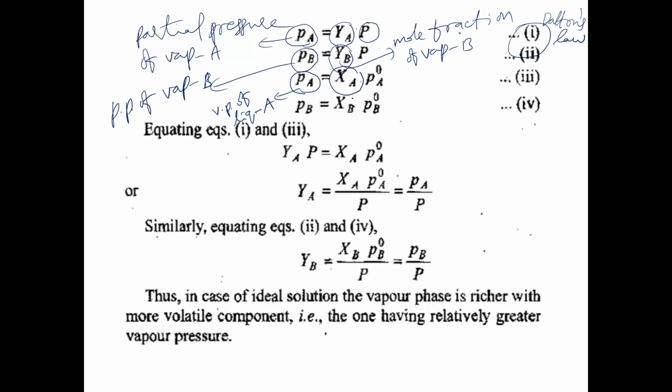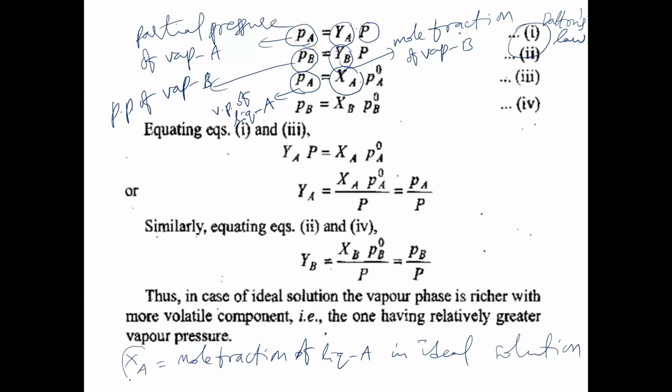Is that clear? So what is XA here? XA is the mole fraction of liquid A in ideal solution. In the ideal solution, the mole fraction of liquid A is given by XA. That's all.